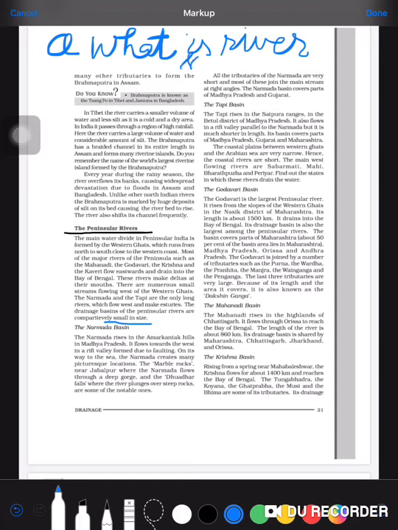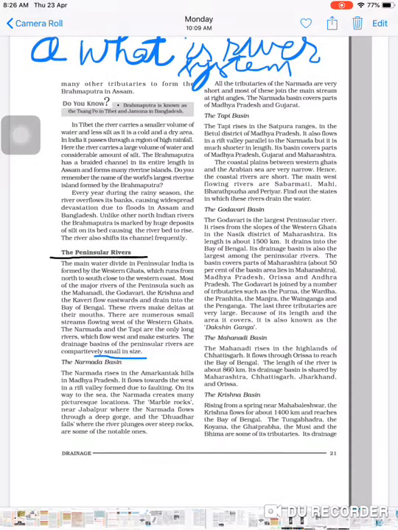Define river system. In easy language, a river along with its tributaries is known as the river system.